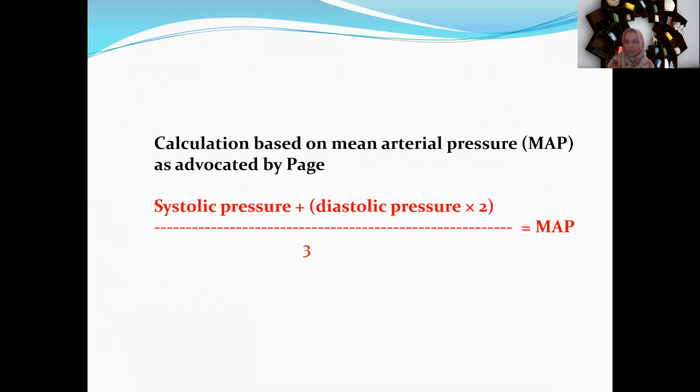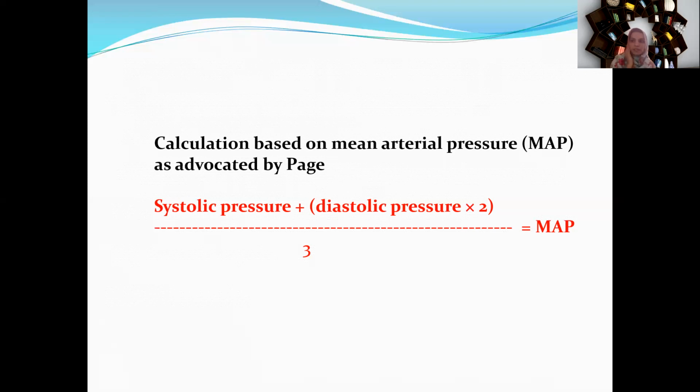Now calculation of mean arterial pressure. Mean arterial pressure is diagnosed as systolic blood pressure plus diastolic blood pressure into 2, that is, double the diastolic blood pressure and combine it with the systolic blood pressure, divided by 3, and we get the mean arterial pressure.